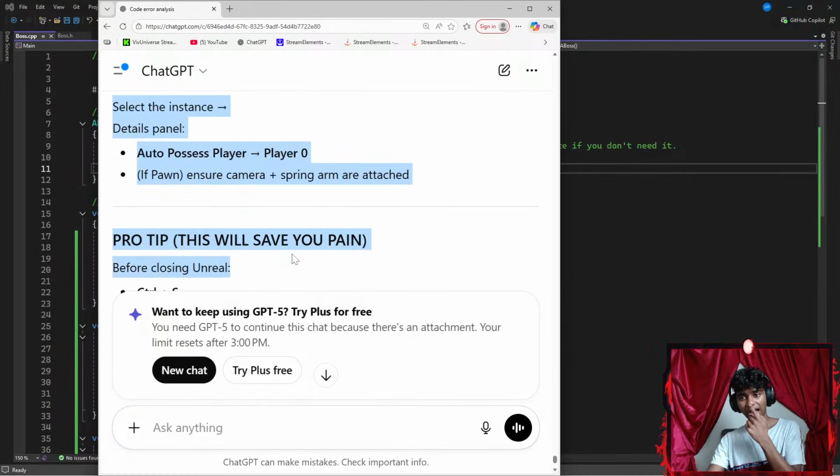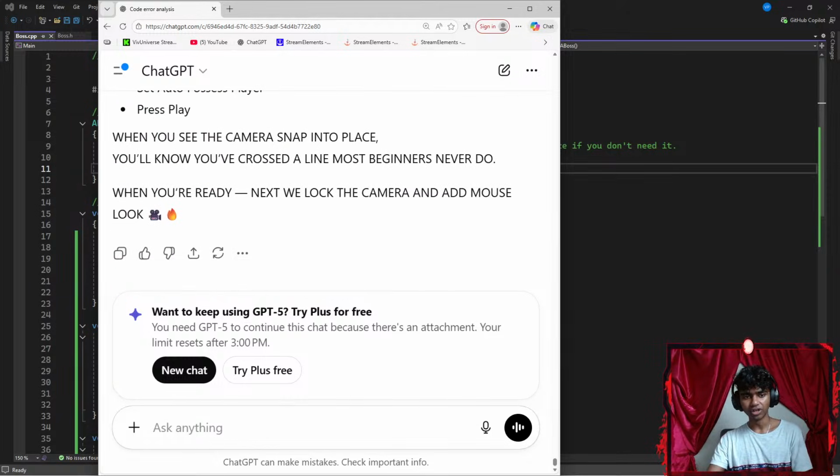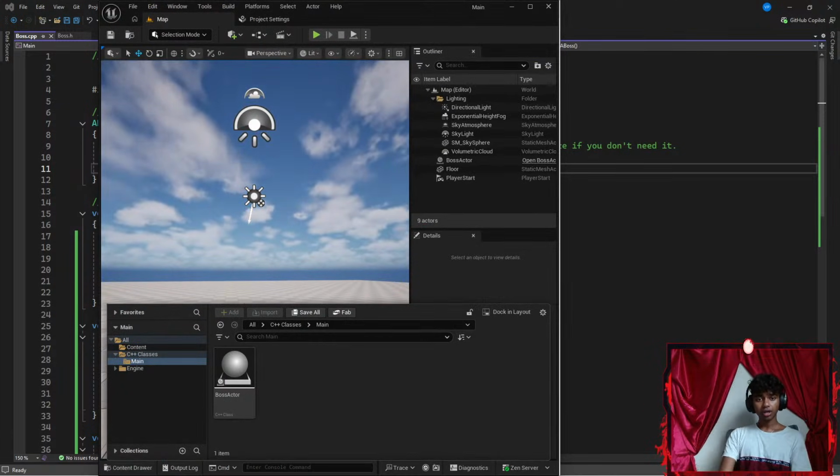Okay, here's the thing. I do not see my boss actor inside of my Unreal Engine to begin with. Okay, let's go all the way there.